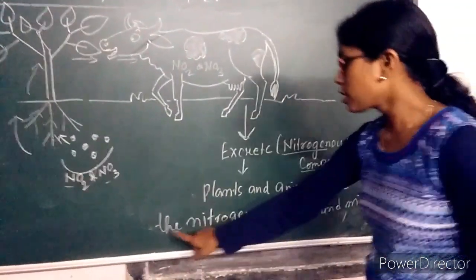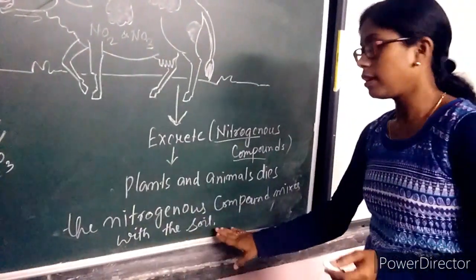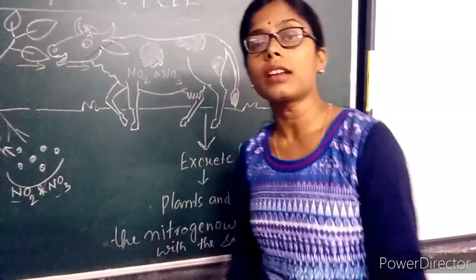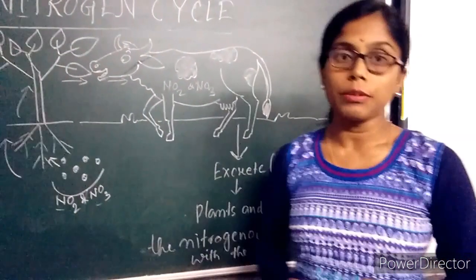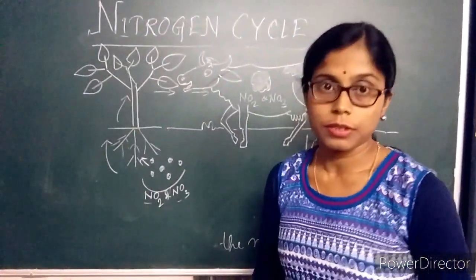As a result, what happens? In the soil, the nitrogenous compound mixes into the soil, and the ammonia is again converted by the nitrifying bacteria into nitrites and nitrates.